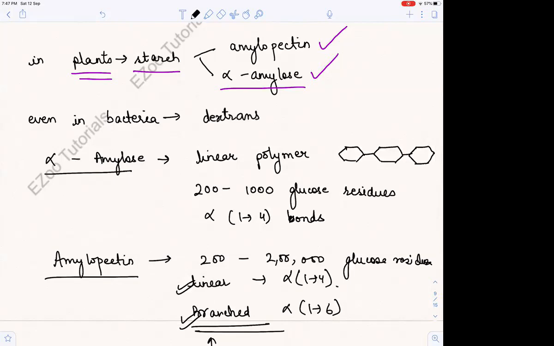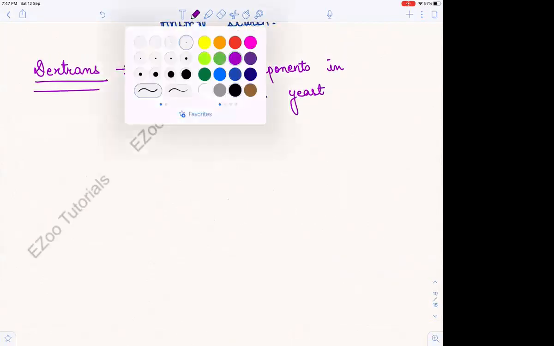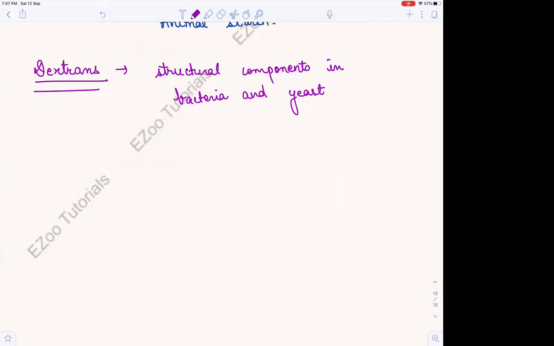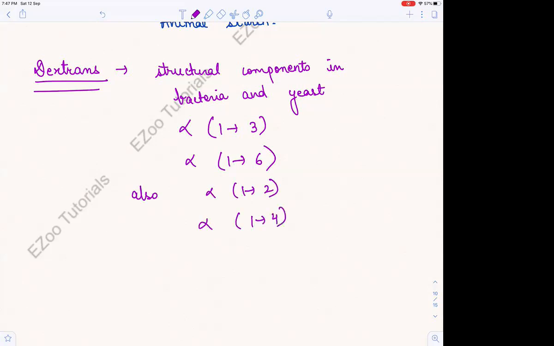Let us see what we are saying in dextrins. It is a structural component of bacteria and yeast, and the main bonds present are alpha 1 to 3 and alpha 1 to 6 bonds. Also there are alpha 1 to 2 bonds and alpha 1 to 4 bonds, but majorly alpha 1 to 3 and alpha 1 to 6 bonds are present, and they are called dextrins, homopolysaccharides found in bacteria and yeast.